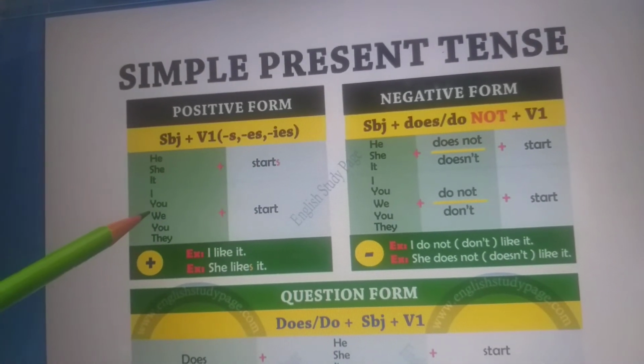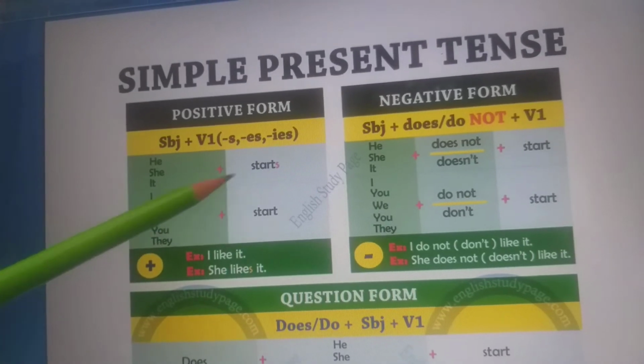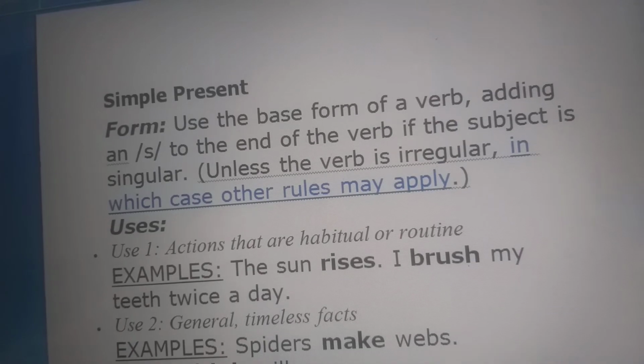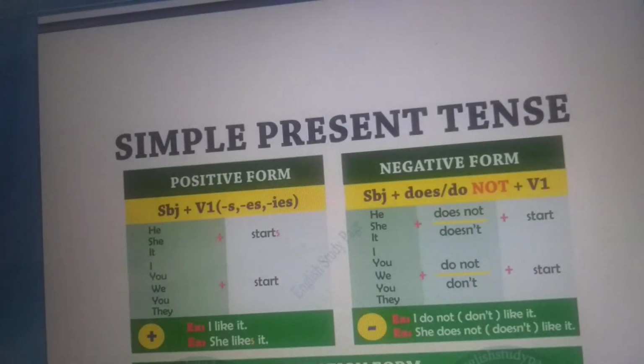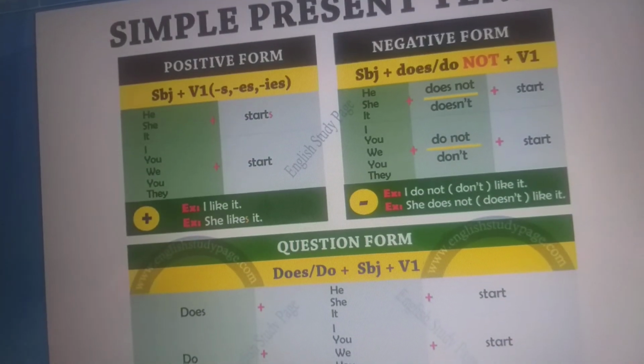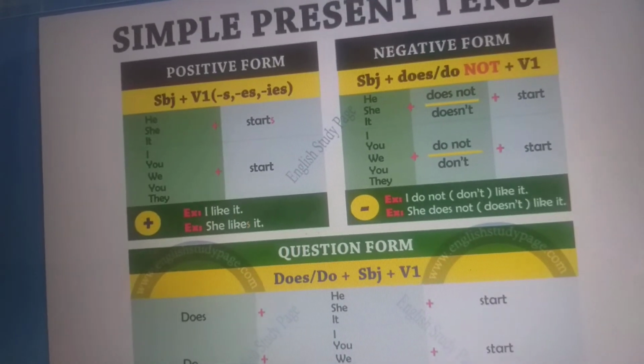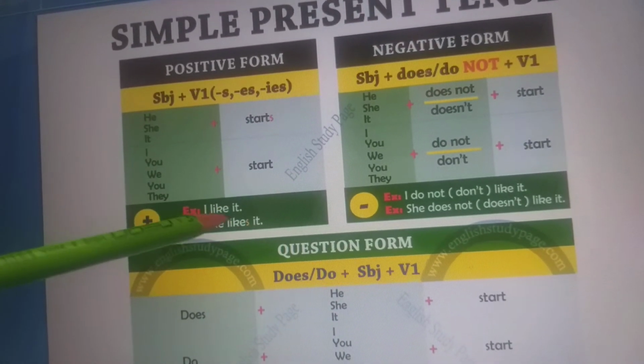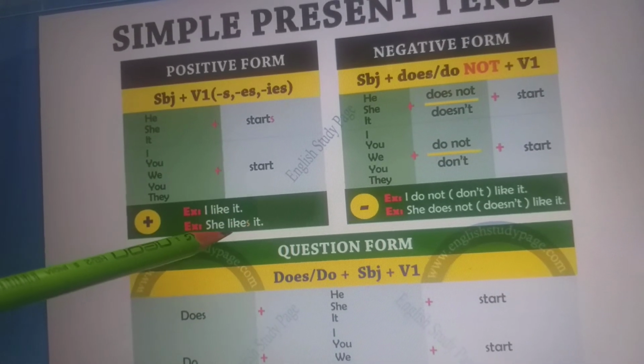If it is I, you, we, they, then we write start. Like over here, they have given an example down. I like it, she likes it. S has been added over there.